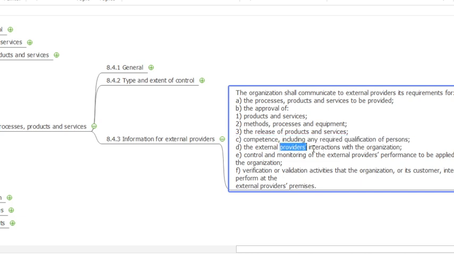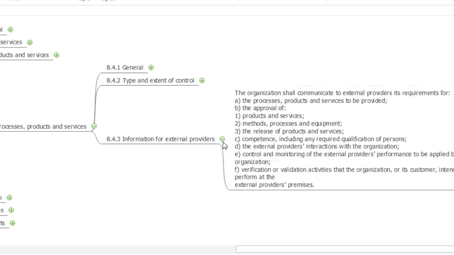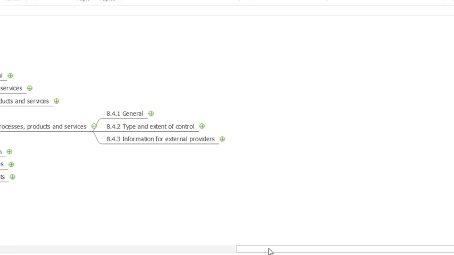External providers' interaction with the organization, control and monitoring of external providers by the organization, verification or validation activities at the external provider's premises. All this will be covered here under the approval and the information for external providers.